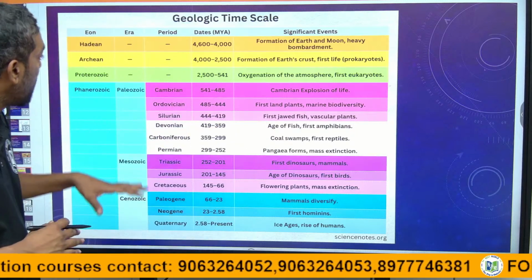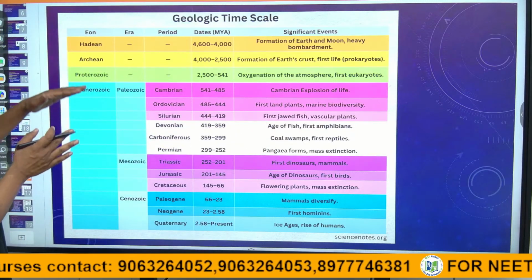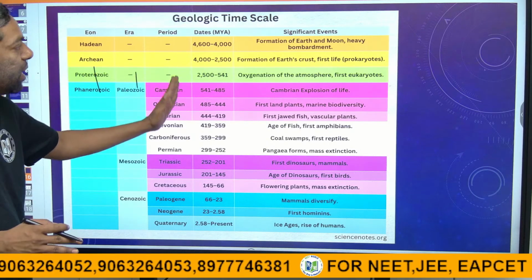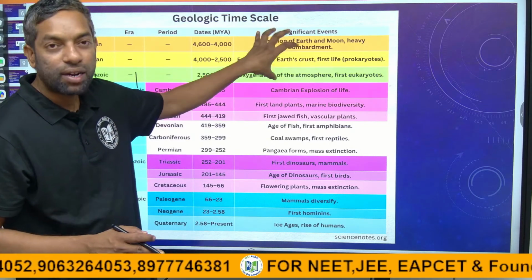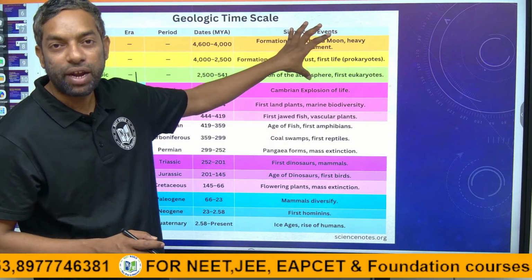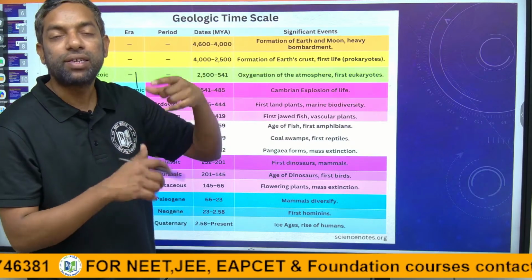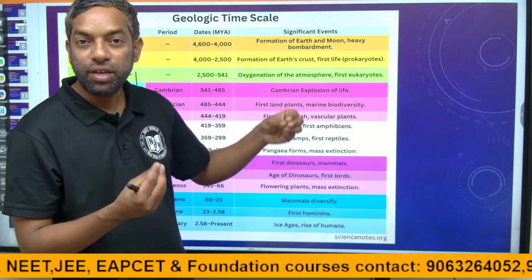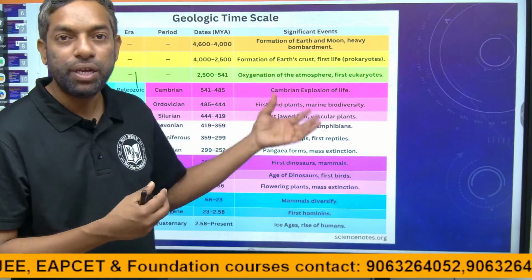Guys, according to that, there are certain eons, eras and periods, and certain species originated, developed and finally went extinct. There are certain evidences of these kinds of species surviving in those periods.